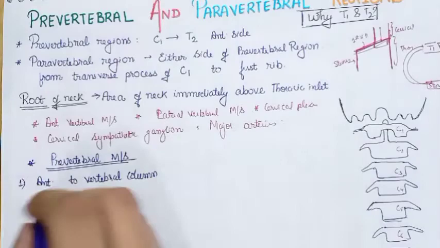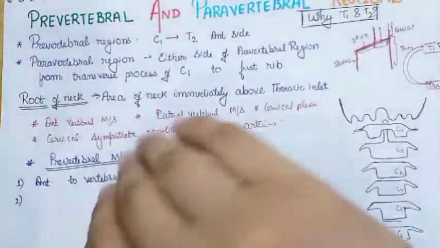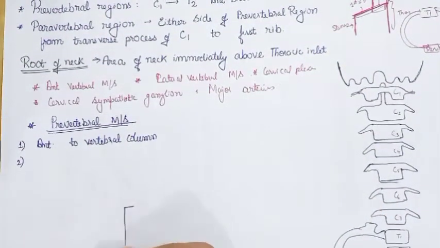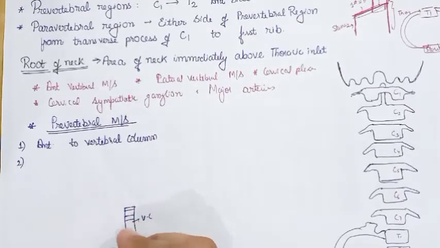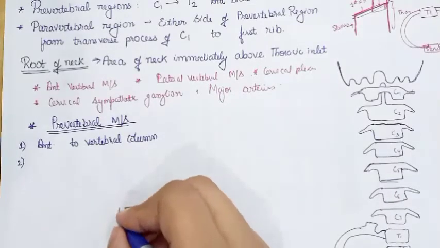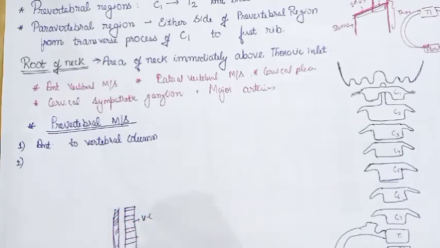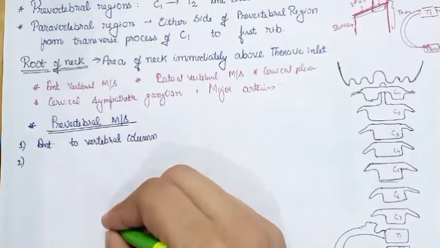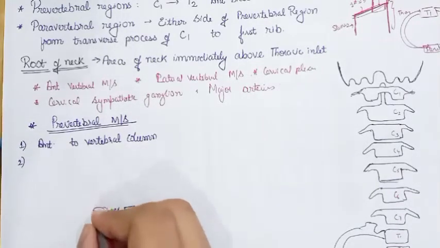They are anterior to the vertebral column and are covered by the prevertebral fascia anteriorly. Suppose this is the vertebral column, okay? Anterior to it are the prevertebral muscles. So they are covered by the prevertebral fascia. This is the prevertebral fascia, and the prevertebral fascia is situated just behind the pharynx. This is the pharynx.